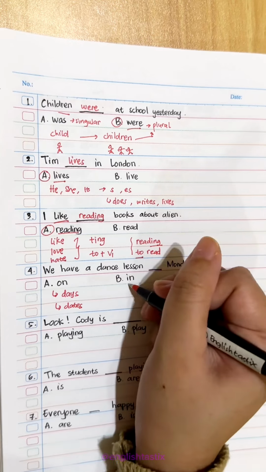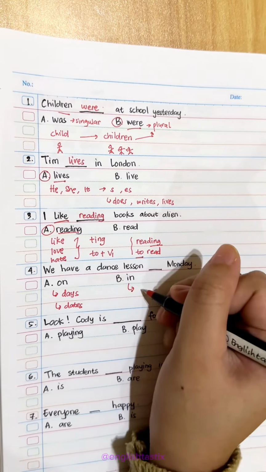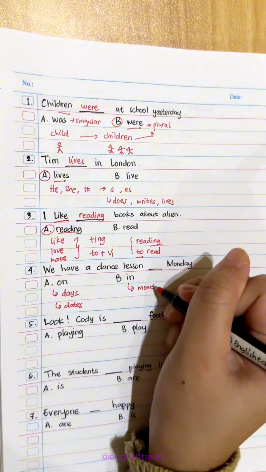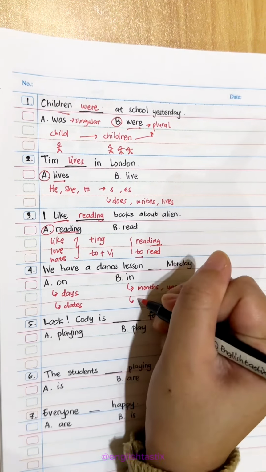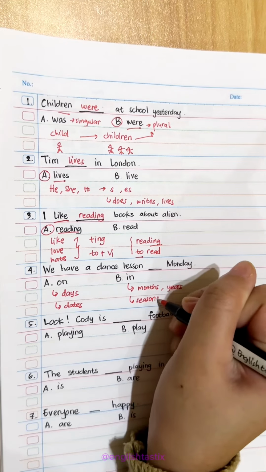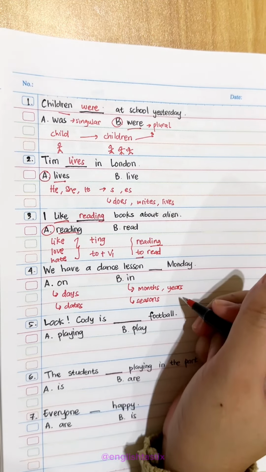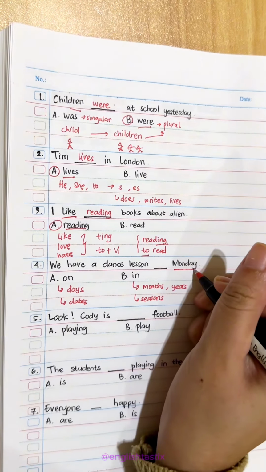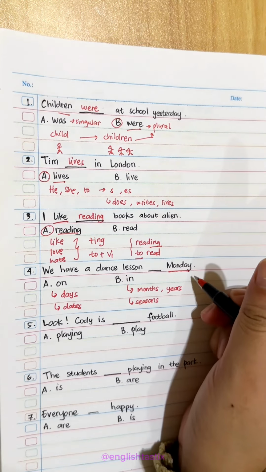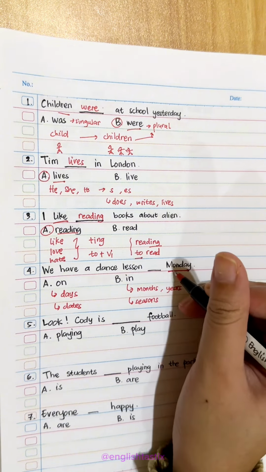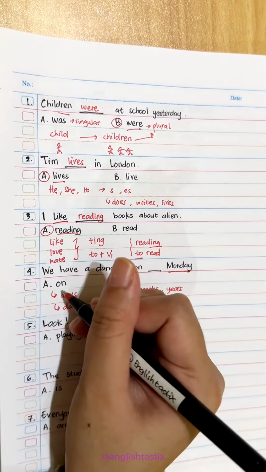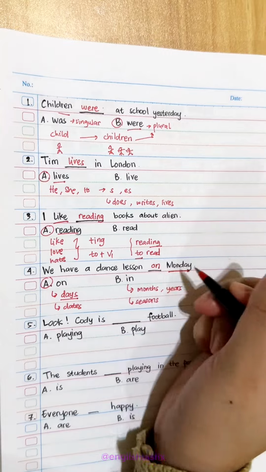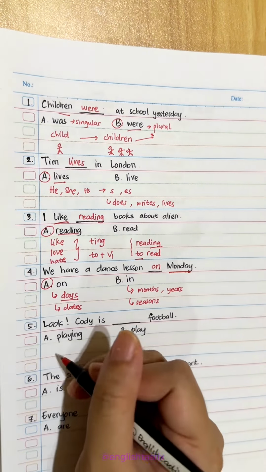And in is used for months and years, like in January, in 2024. In is also used for seasons, like in winter, in summer. And the keyword here is Monday, okay? So we use on or in. The answer is on, because it is a day, right? We have dance lesson on Monday.